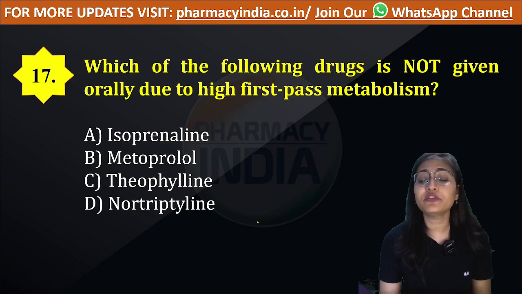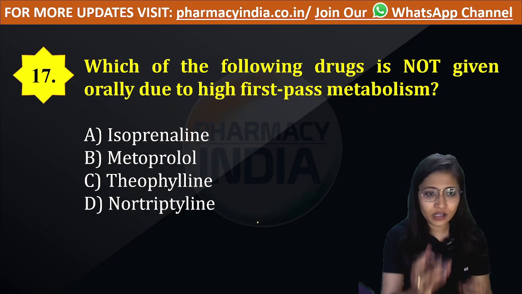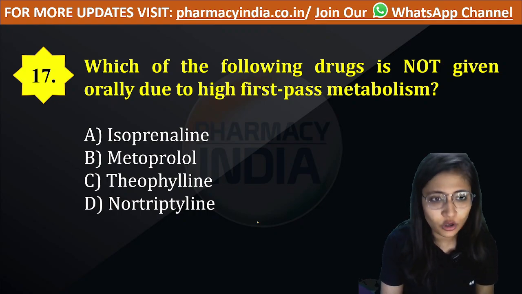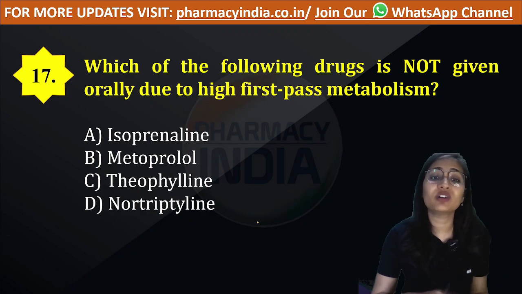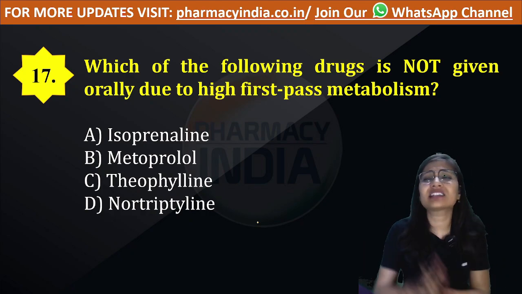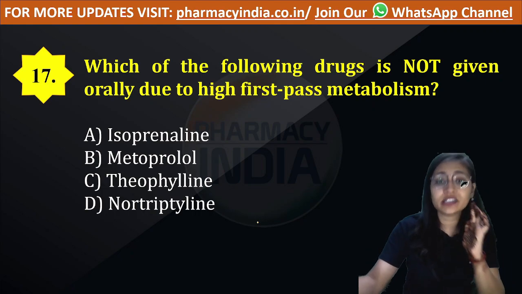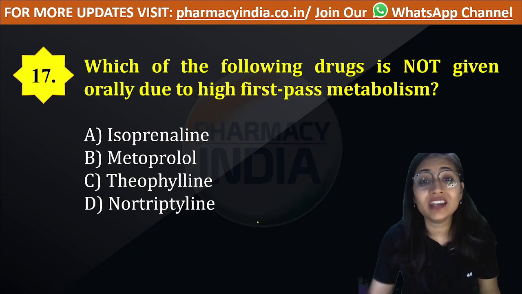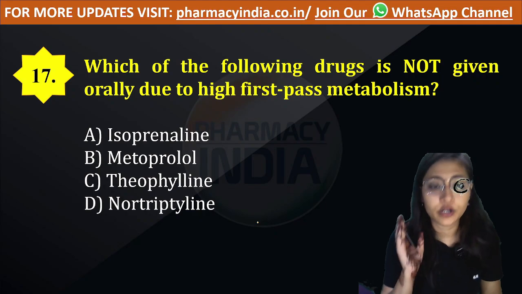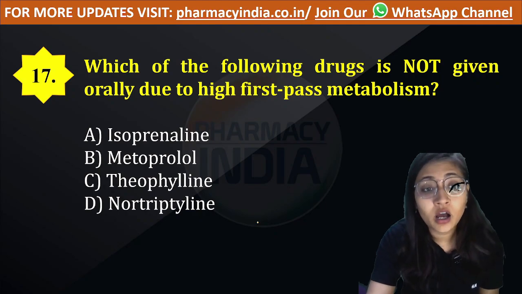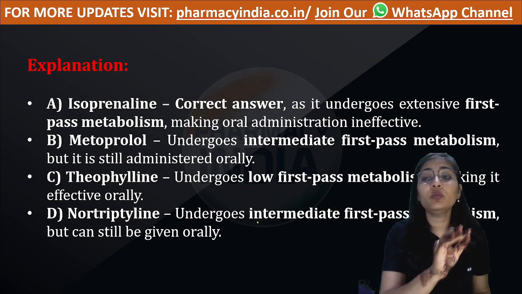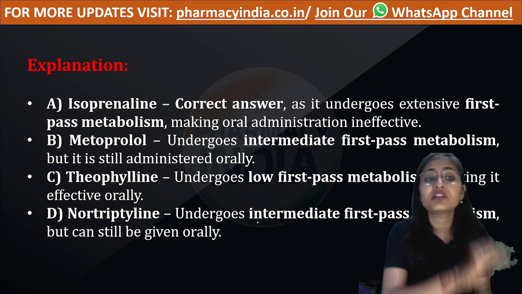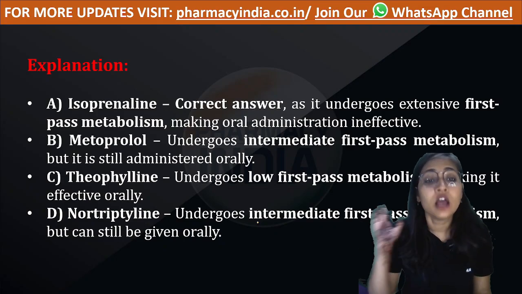Next question is, which of the following drugs is not given orally due to high first pass metabolism? Among the four drugs mentioned in various options, you have to find out which drug is not given orally because it has high first pass metabolism. Maximum amount of drug is getting wasted, so there is no meaning to give this drug through the oral route. So which among the following is the correct option? Option number A, isoprenaline, is correct. Isoprenaline, we never give this drug through the oral route of administration because it has the highest first pass metabolism.